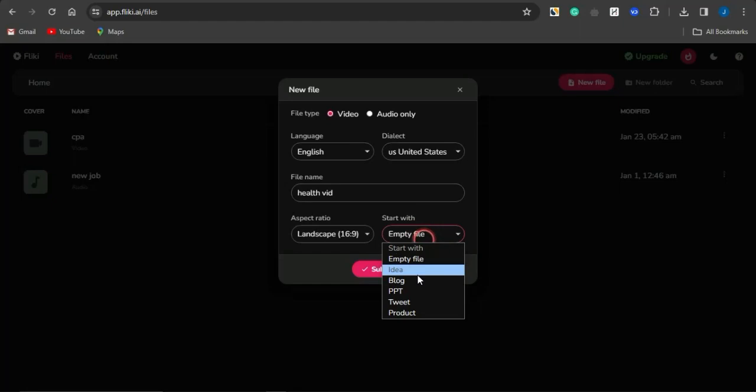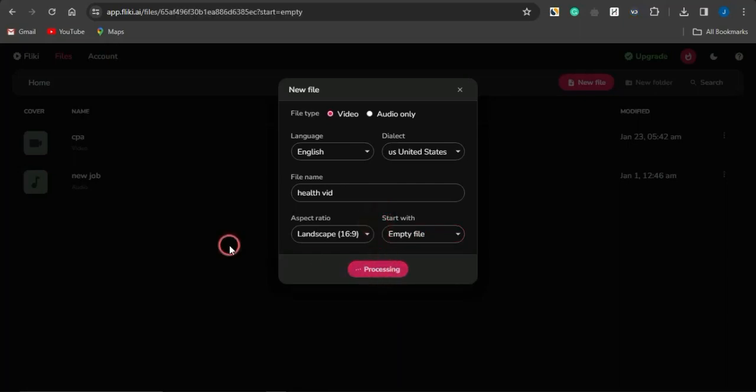But you can actually start with converting your ideas into a video. You could convert your blog post into video, also your PowerPoint presentation files into video, Twitter tweets into video, and maybe you want to create a video for your product review. You can do that right now. But I'm going to start with an empty file, click on submit, which is actually going to bring me to a very cool page where I can simply start creating my videos right now.